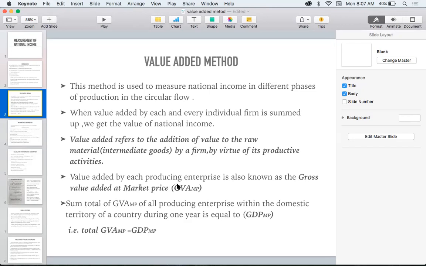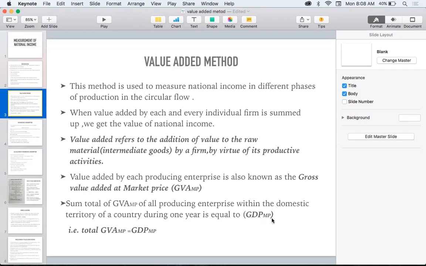So value added by each producing enterprise is also known as the gross value added at market prices. Like that, from each firm's total value added we are calculating, and we are calling it as what? Gross value added at market price, GVA at MP. And the sum of the GVA at MP of all producing enterprises within the domestic territory of a country during 1 year is equal to GDP at MP.